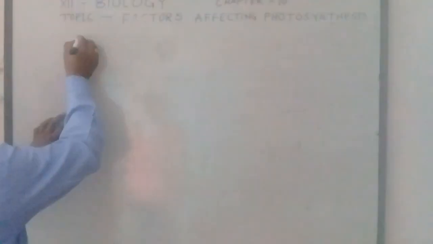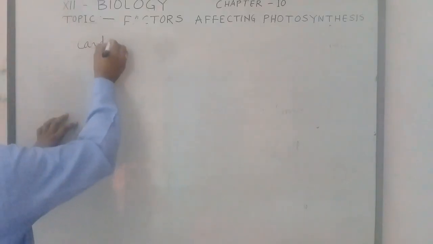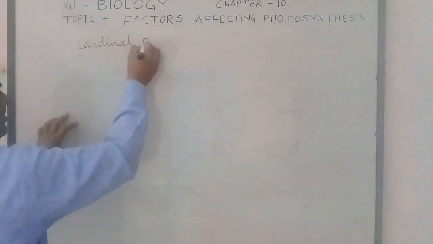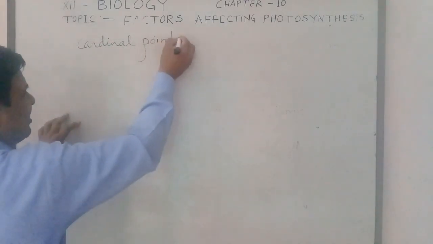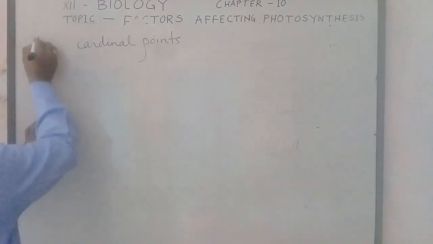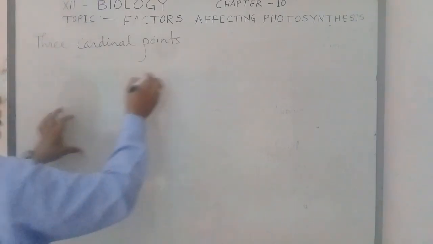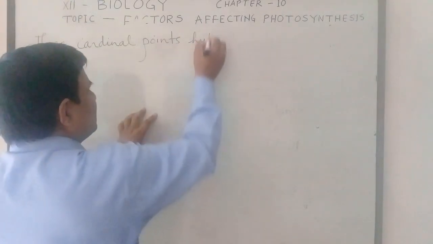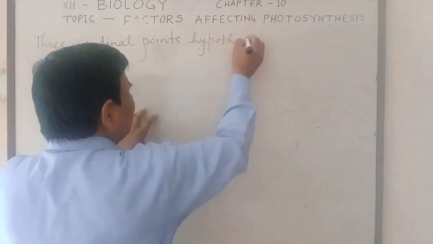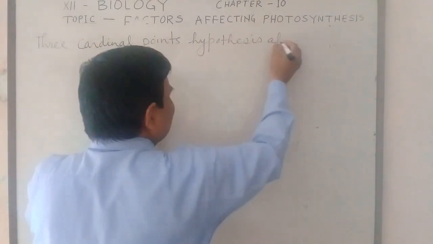What is meant by cardinal points? As cardinal points, that is the three cardinal points hypothesis of Sachs.